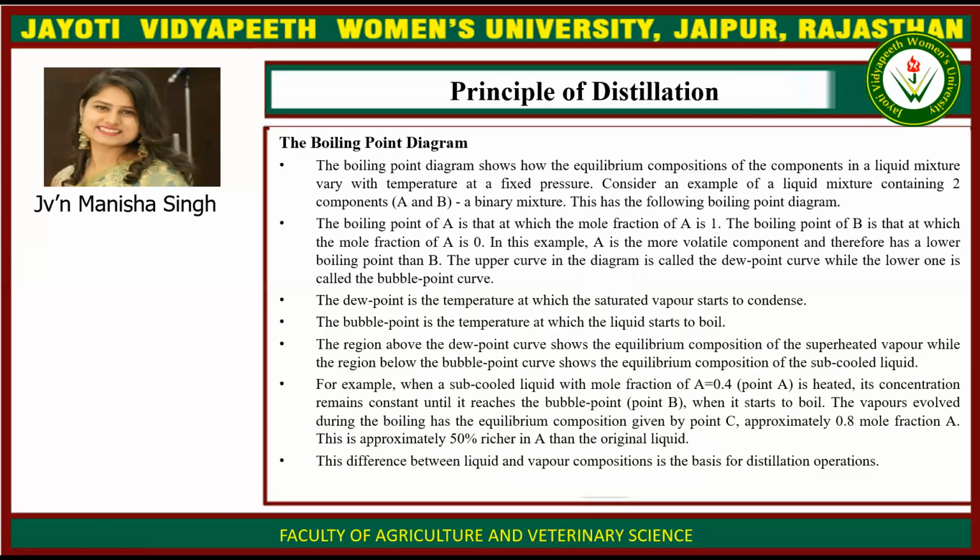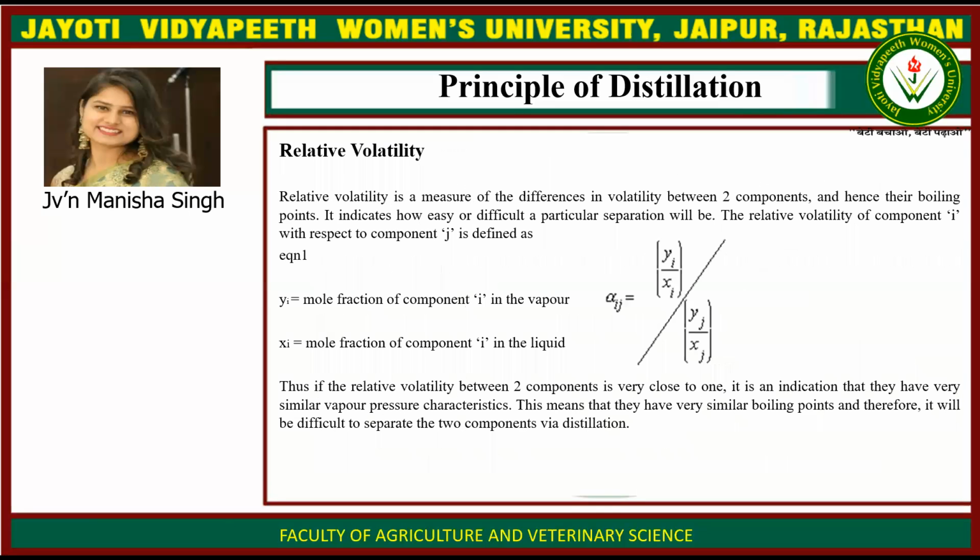For example, when a subcooled liquid with mole fraction of A is 0.4 at point A is heated, its concentration remains constant until it reaches the bubble point B, where it starts to boil. The vapors evolved during the boiling have the equilibrium composition given by the point C, approximately 0.8 mole fraction A. This is approximately 50% richer in A than the original liquid. This difference between liquid and vapor compositions is the basis for distillation operations.